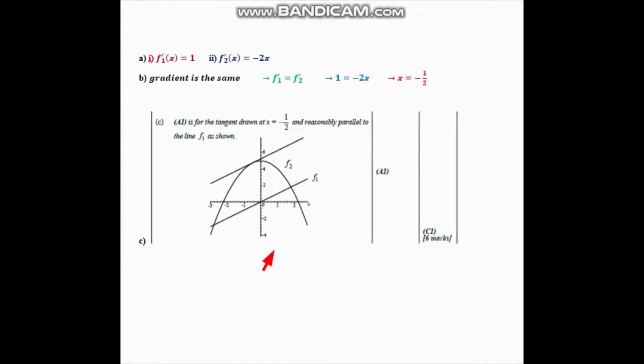This is the marking scheme version of the answer, and you get 1 mark for a tangent drawn at x equals negative half, corresponding to your answer to B, and a reasonably parallel line to f1. So it should kind of look parallel to f1. It doesn't have to be ruler based, it doesn't have to be exactly parallel, but it should be kind of parallel and located at x equals negative half.